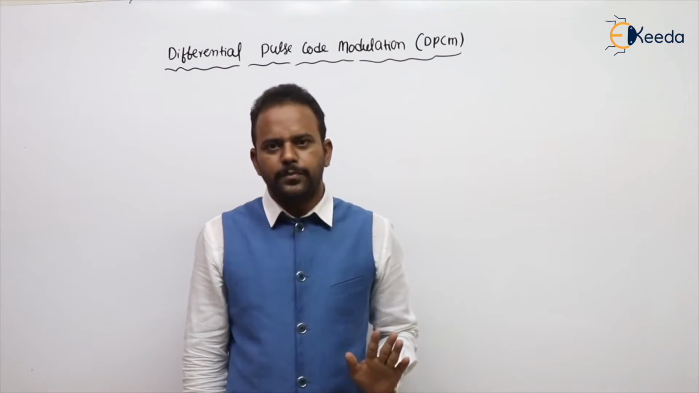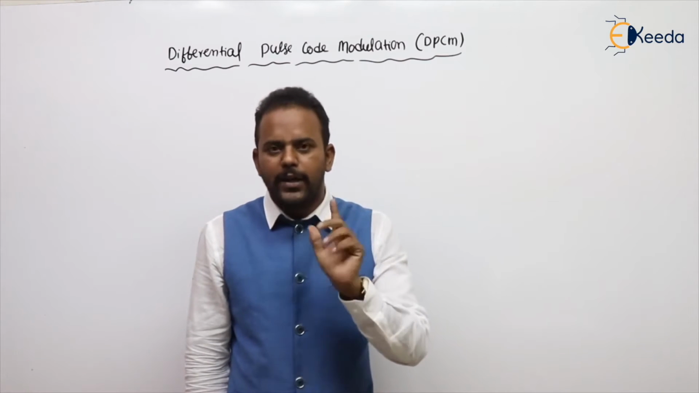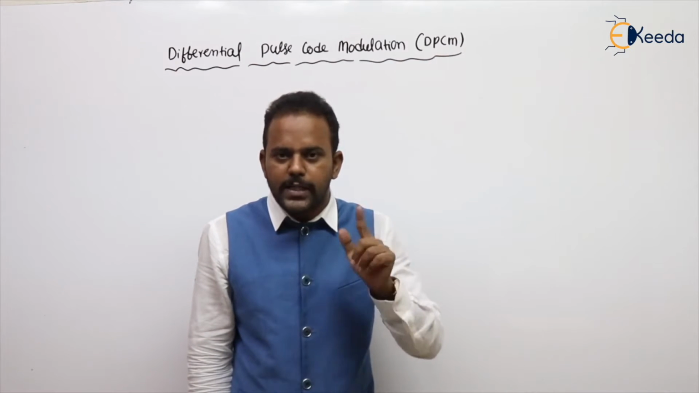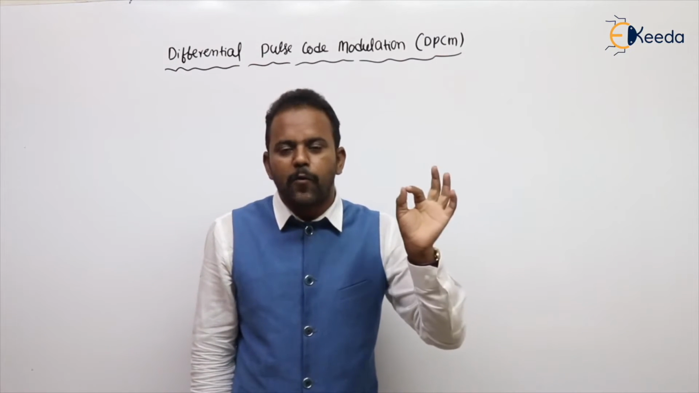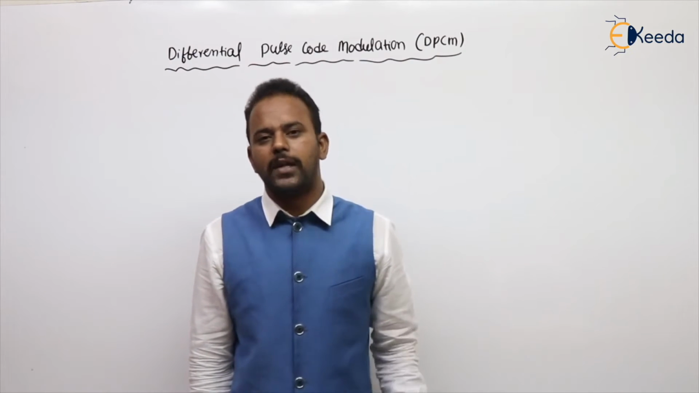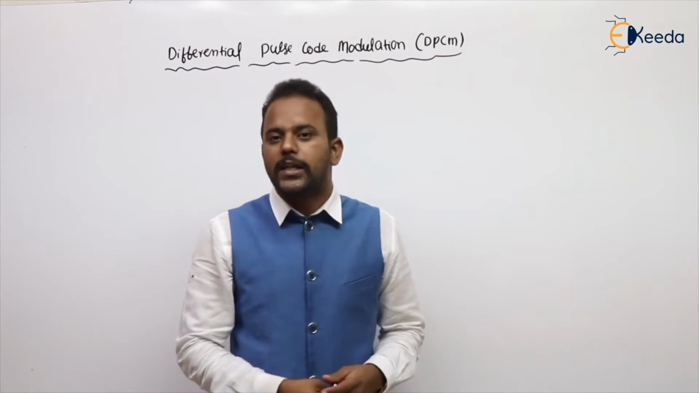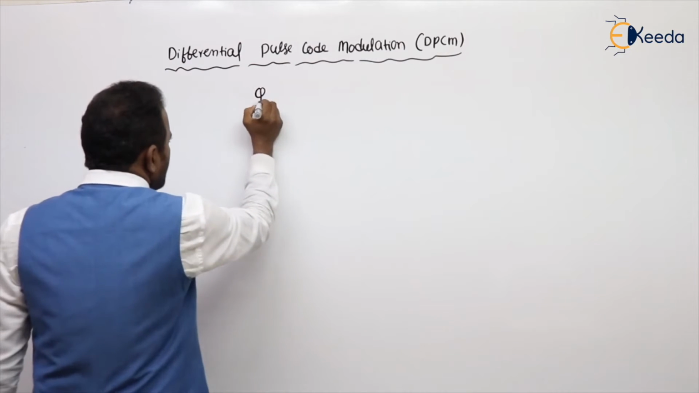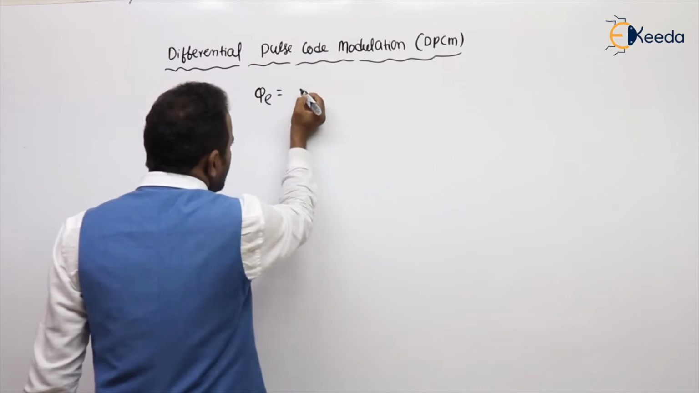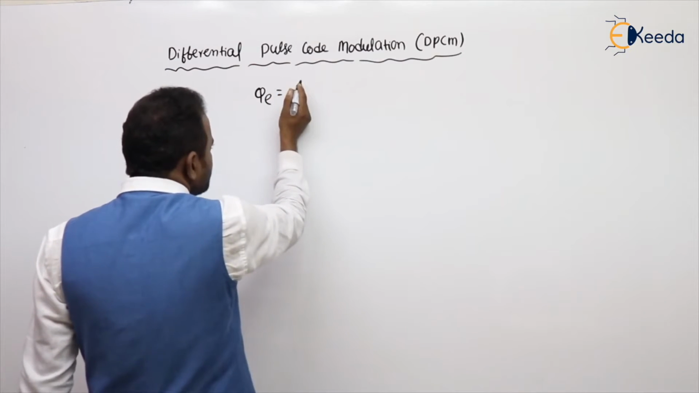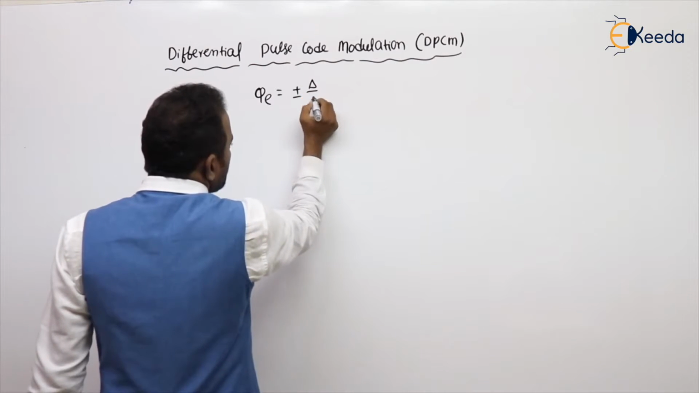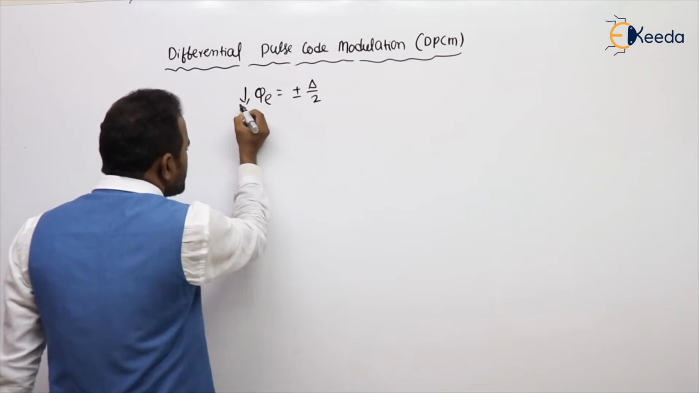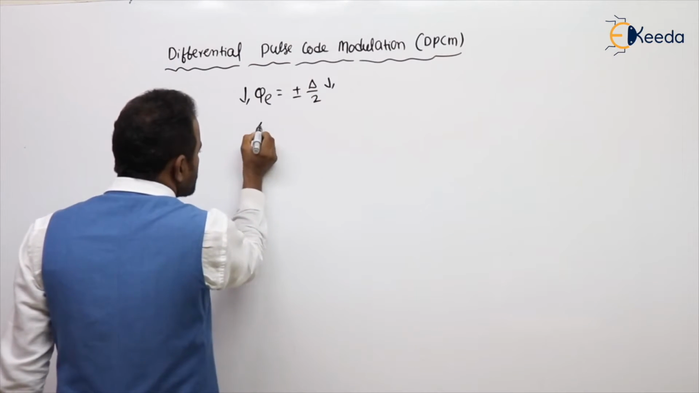In DPCM, the bandwidth requirement is less when compared to PCM for the same quantization levels. For the same quantization levels, the meaning is, what is the quantization error, sir? Quantization error is nothing but our QE max, plus or minus delta by 2. If we want to reduce the quantization error, delta should be reduced.